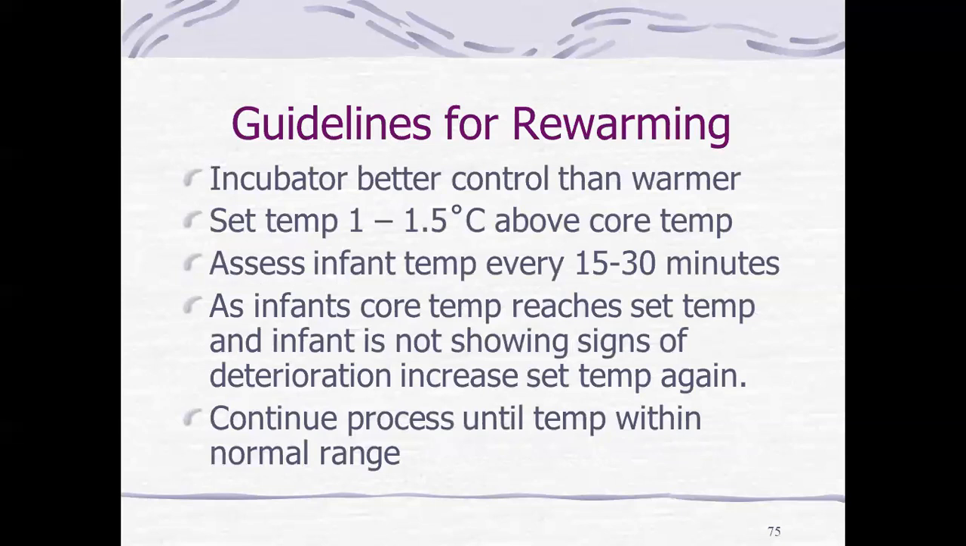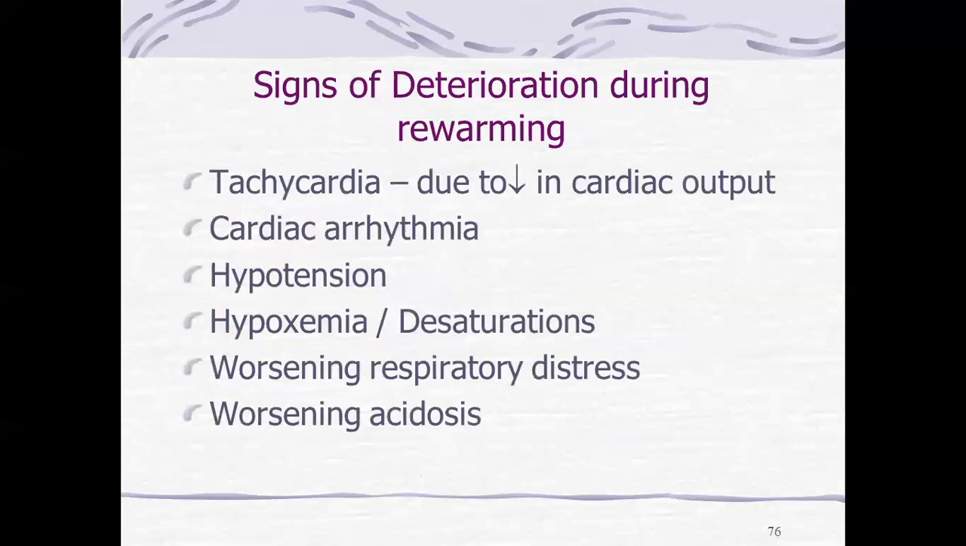Guidelines for rewarming: an incubator gives better control than a warmer. Set the temperature 1 to 1.5 degrees Celsius above the core temperature. Assess the infant's temperature every 15 to 30 minutes. When the infant's core temperature reaches the set temperature and the infant is not showing signs of deterioration, increase the set temperature again. Continue the process until the temperature is within the normal range. Signs of deterioration during rewarming are tachycardia due to decreased cardiac output, cardiac arrhythmias, hypotension, hypoxemia, worsening respiratory distress, and worsening acidosis. These are the warning signs.